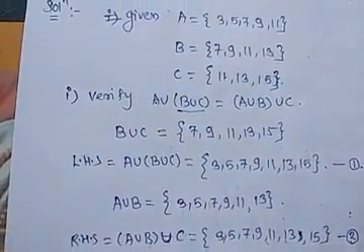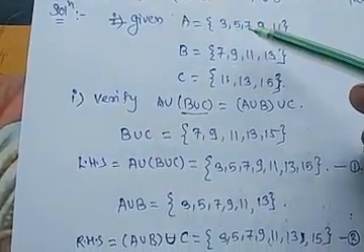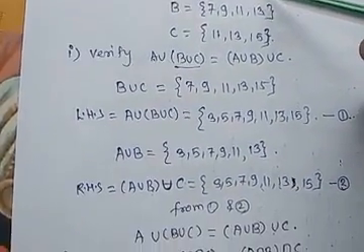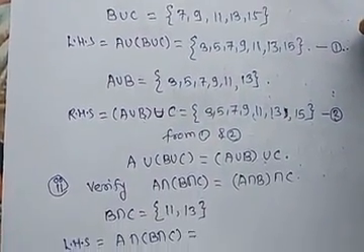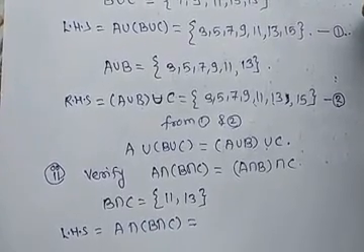Now in set A there are elements 3, 5, 7, 9 and 11, and B intersection C has elements 11 and 13.